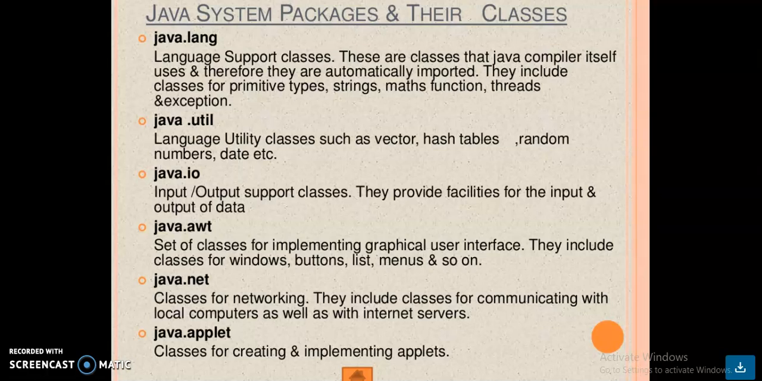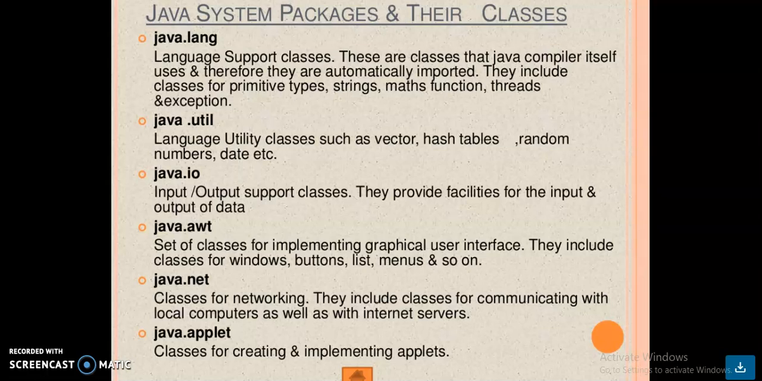These are all examples of the Java system packages. Many of the packages are already used by you in your programs. For example, import java.io.*, import java.awt.*, import java.applet.Applet, like that. You have already used a lot of system packages in your programs. In the previous classes we have studied about the system packages.